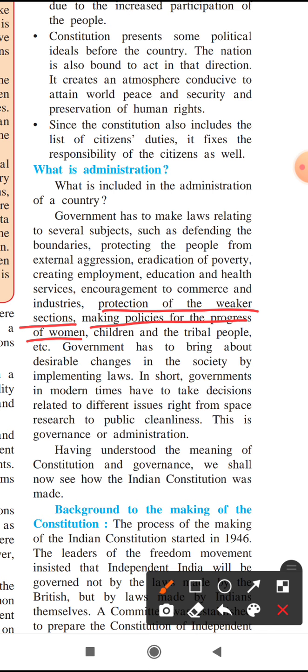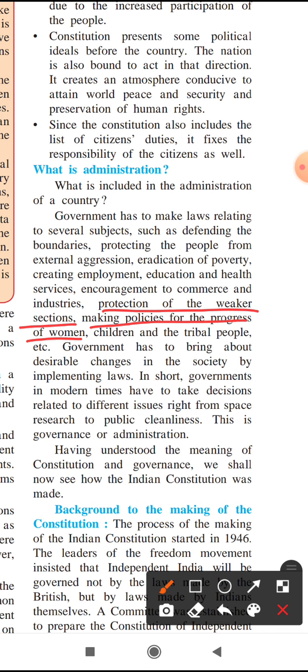The government has to make policies not only for women but also for children and tribal people. Tribal people are away from modernity, away from education, away from health services. So the government also has to make policies and laws for tribal people, children and women. These are the subjects, the areas on which the government has to focus, and the government has to make laws regarding these subjects.